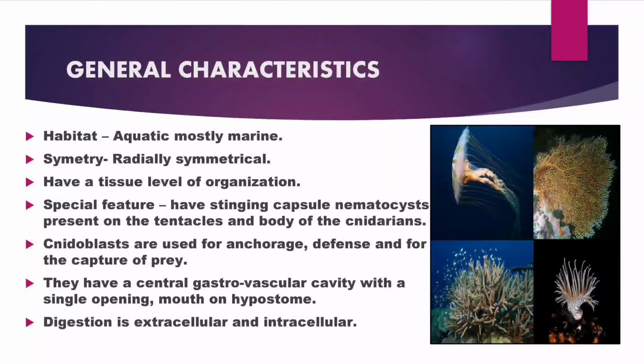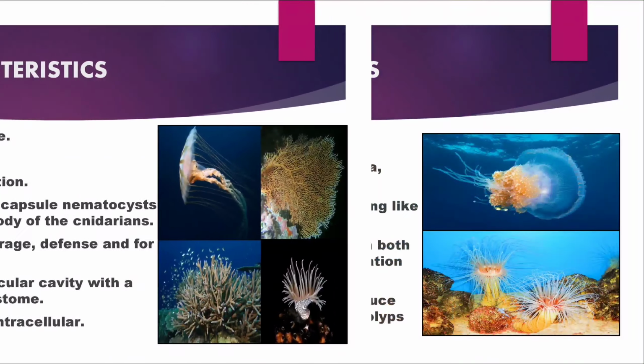General characteristics. Mostly found in aquatic and marine habitats, they are radially symmetrical and have a tissue level of organization. They have a very special feature called stinging tentacles or capsules, nematocysts, present on the tentacles and body of the cnidarians. Cnidoblasts are used for anchorage, defense, and for the capture of prey. They have a central gastrovascular cavity with a single opening, the mouth, on the hypostome. Digestion is extracellular and intracellular.